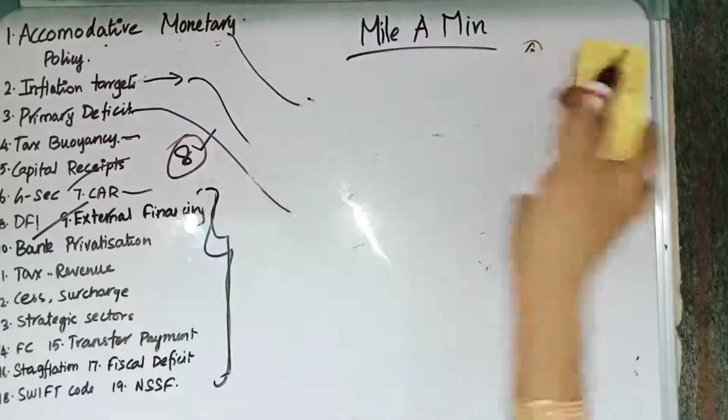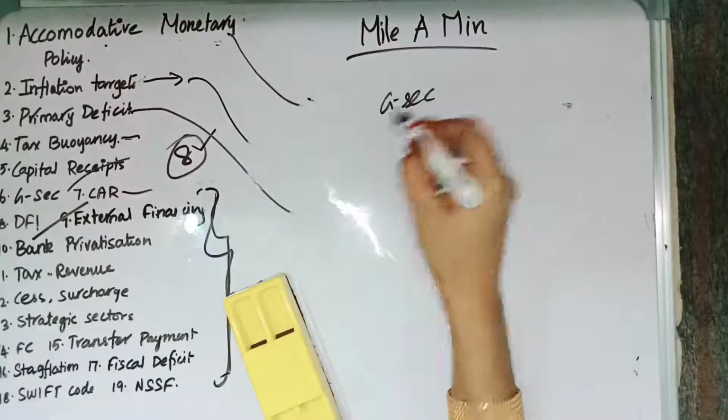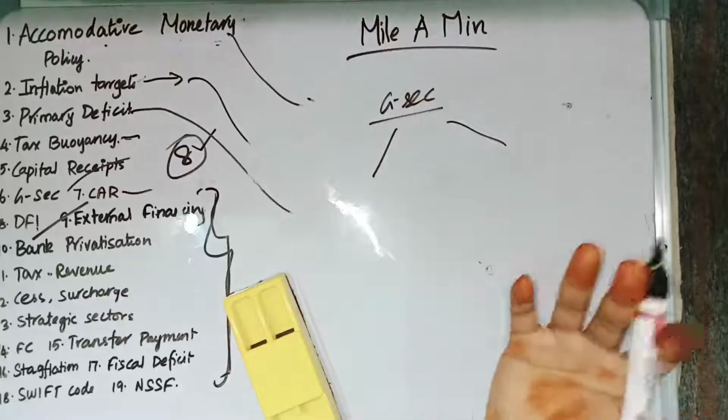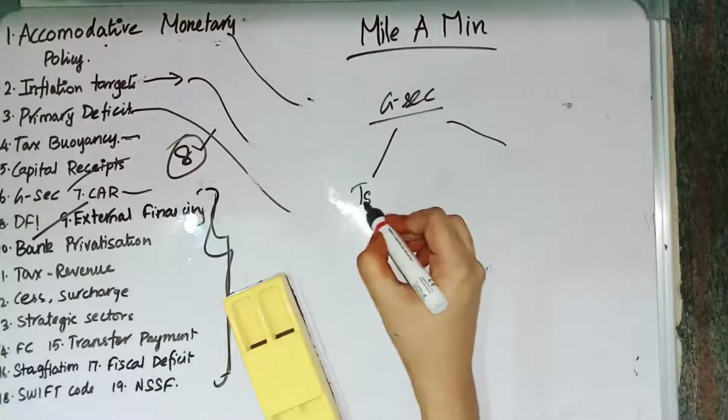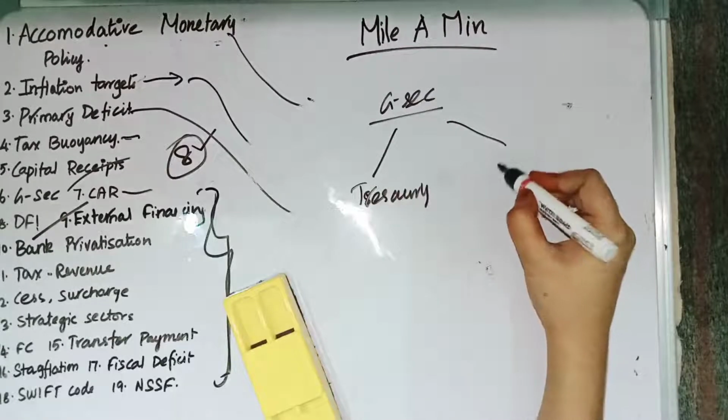Then we have GSEC. GSEC is nothing but government securities. Government securities are of two types. One is a short-term instrument, another is a long-term instrument. The short-term instrument is called treasury bills, whereas the long-term instrument is called dated securities.